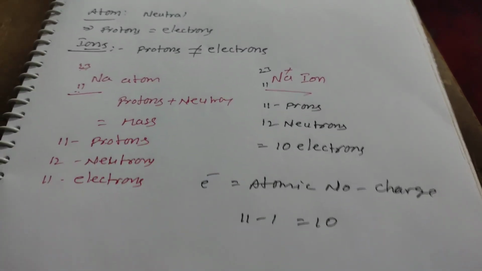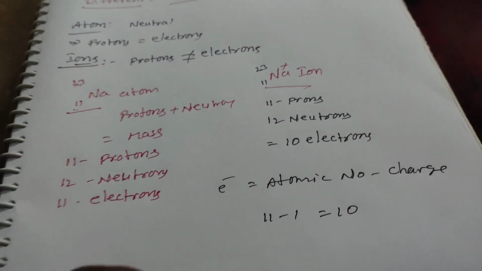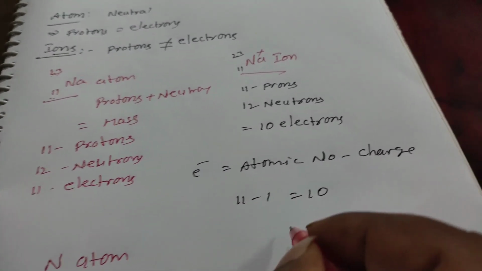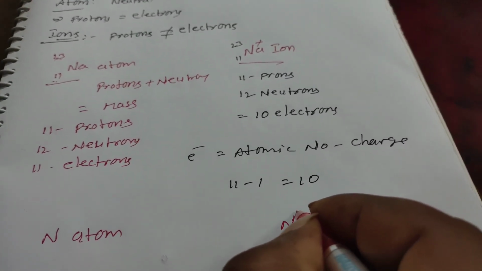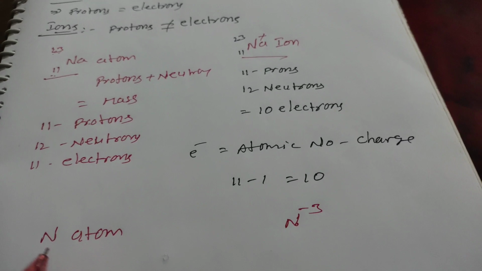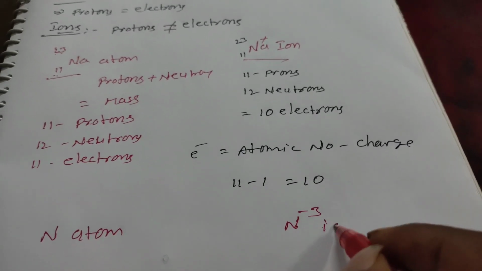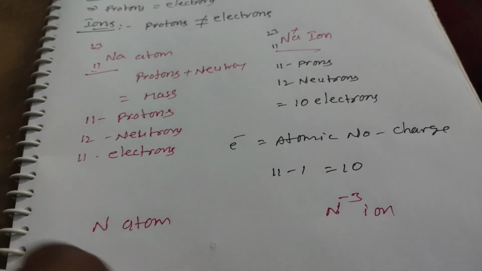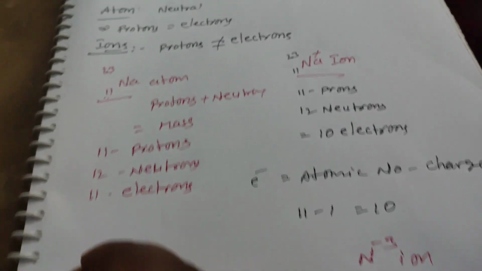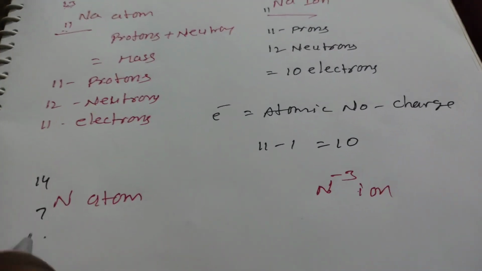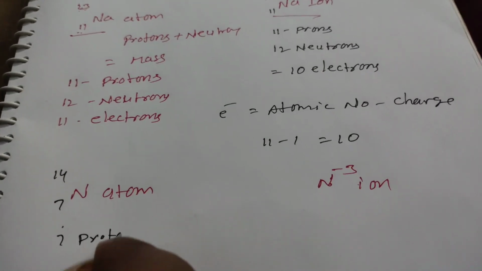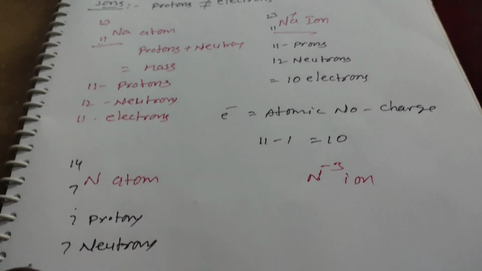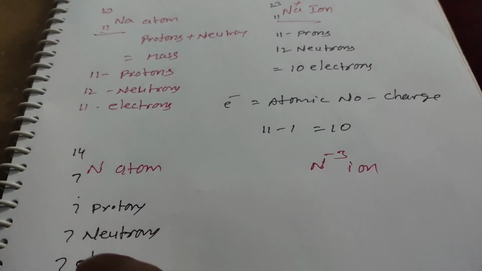And next one, anion. Here you can look at the nitrogen atom, and here it is the nitride ion. What is the difference between the nitrogen atom and the nitride ion? The nitrogen atom has atomic number 7 and mass number 14. The nitrogen atom contains 7 protons, 7 neutrons and 7 electrons.